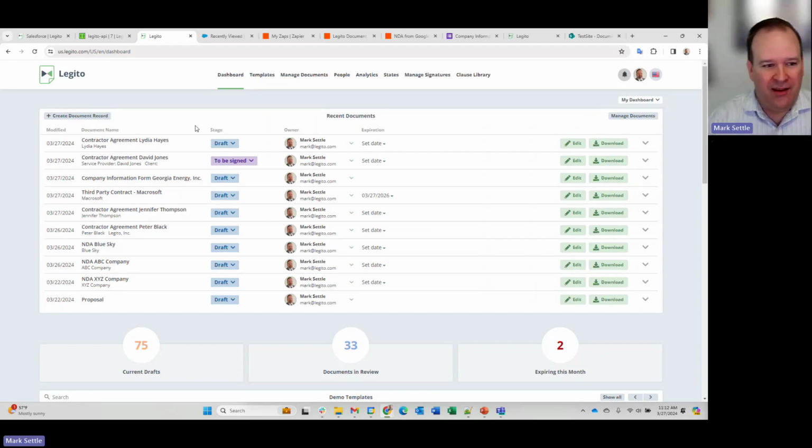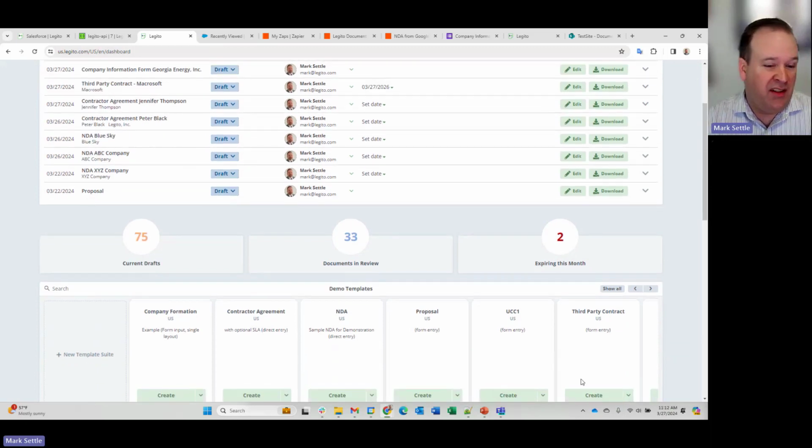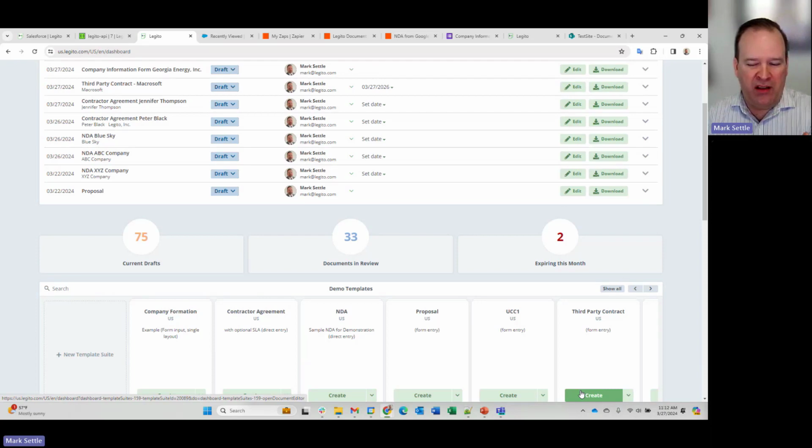Let's go down to my demonstration templates. The first way I'm going to show you is just as an attached document. I can create a document record from any file that I upload, but we do have some customers that want to control a little bit more of the metadata around that and work in a very similar process to all of their other documents.